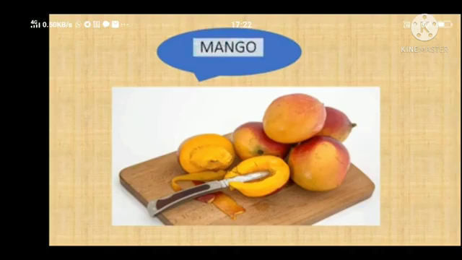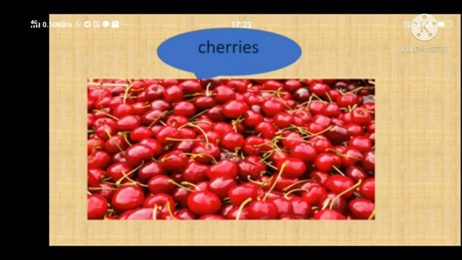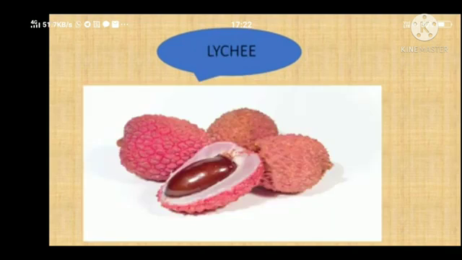Some plants do not have fruits at all. Yes or no? And all fruits have seeds. Each and every fruit has seeds. This is the cherry. How many seeds does cherry have? Yes, single. Only one seed. Usually seeds are inside the fruit. Can we see the seeds outside? No. These are inside. See, it is the lychee. How many seeds does this lychee have? One seed.